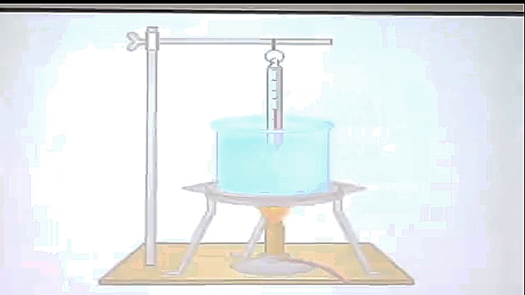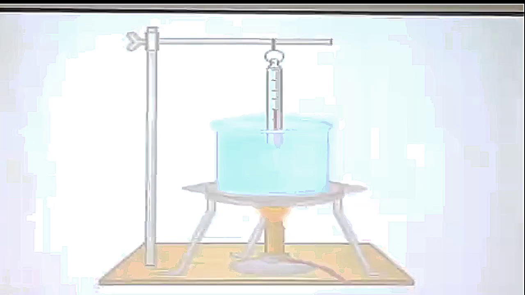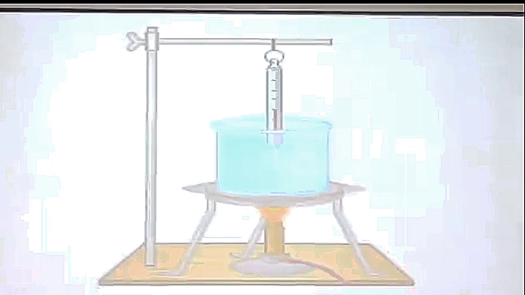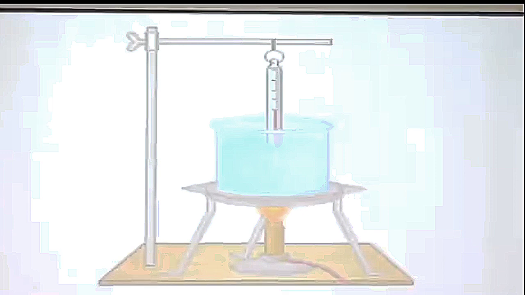We can define it as the amount of energy required to convert 1 kilogram of liquid into its vapor at its boiling point at atmospheric pressure. Again, this heat does not change the temperature. The temperature of water remains constant at 100 degrees for some time until the whole of the liquid changes into vapor.